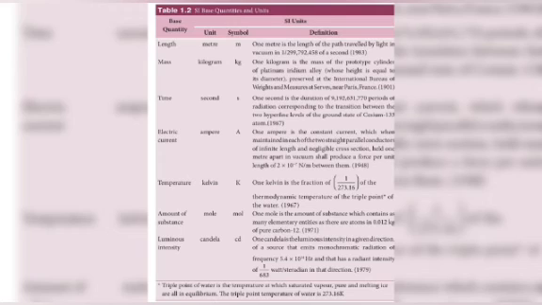Then amount of substance. What is this amount of substance? It is nothing but a small quantity. When you take a chalk piece, you break it into many smaller units, and the least particle is what is called the amount of substance. Then luminous intensity: if any source can emit light, luminous intensity is the brightness with which it emits light or energy. It is measured in candela. Derived quantities I will explain in the next class.